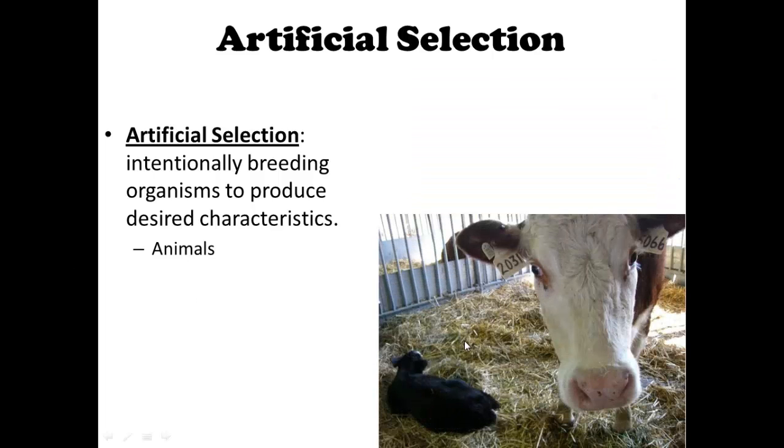Another animal example would be cows. Sometimes we breed cows so that they can produce more milk. We breed cows that produce a lot of milk with other cows that produce a lot of milk in hopes that we can get baby cows that would eventually produce more milk.